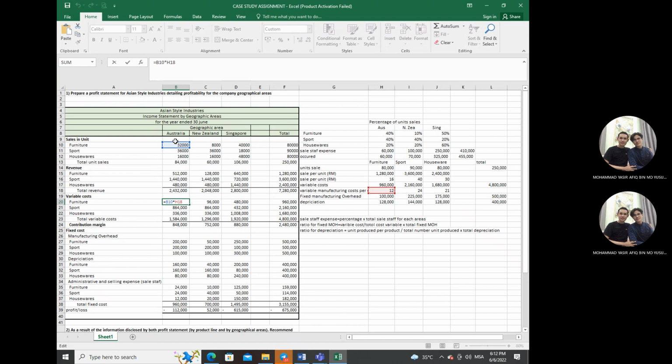We multiply the sales units by the variable manufacturing cost per unit, 12 ringgit, and we get 384,000 ringgit for furniture. For sports, we take 36,000 units, multiply by 24 ringgit, and we get 864,000 ringgit.